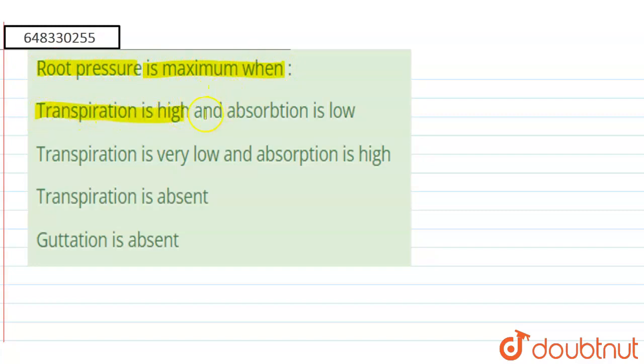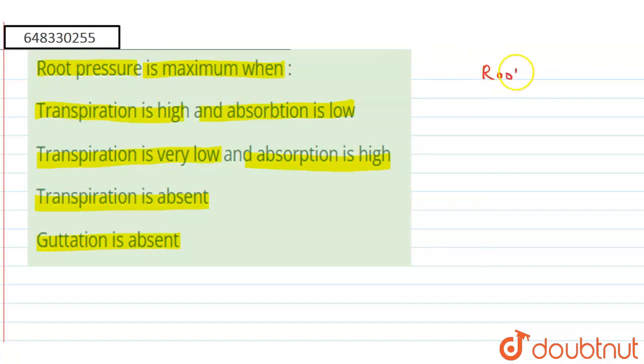So our question is, root pressure is maximum when: A. Transpiration is high and absorption is low. B. Transpiration is very low and absorption is high. C. Transpiration is absent. And D. Guttation is absent.